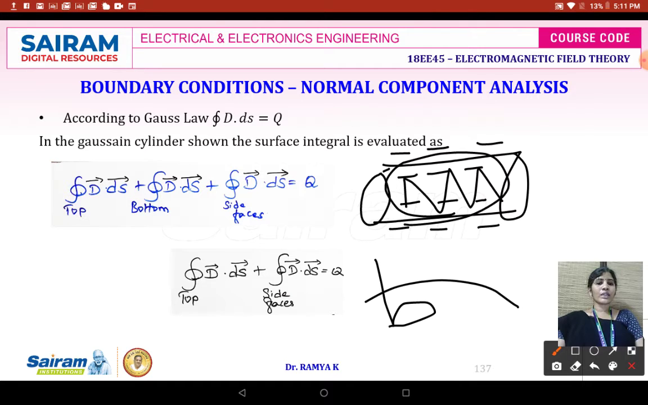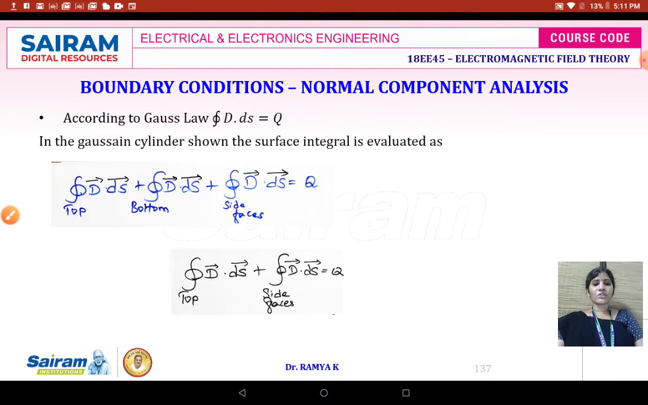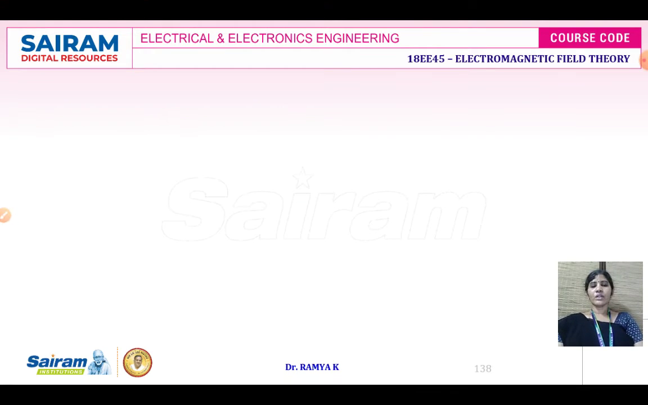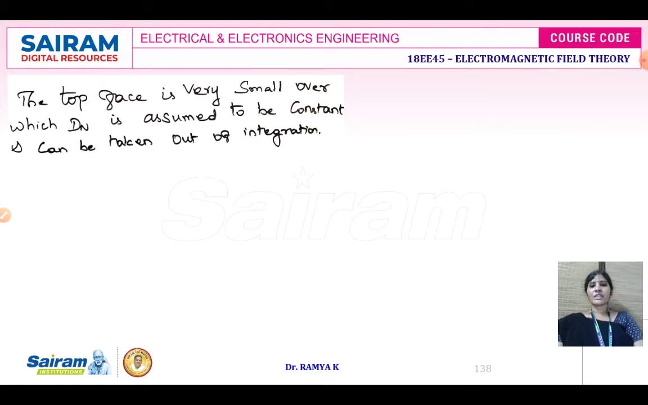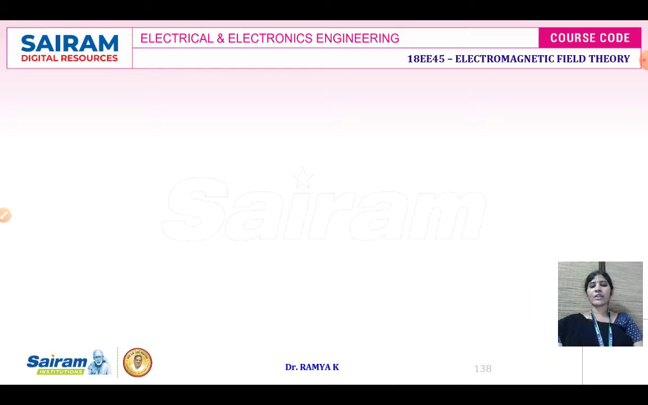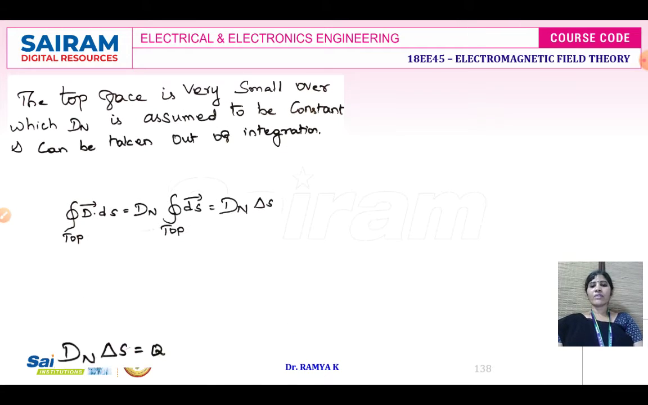So, interior to the conductor means the Gaussian cylinder has, at the bottom of the cylinder, a flux density equal to 0 because interior to the conductor, the charge density is going to be 0. So we write only the top face and side faces, which is equal to Q. The top face is very small, over which the Dn is assumed to be constant and can be taken out of your integration. Then we will get only Dn delta S is equal to Q.